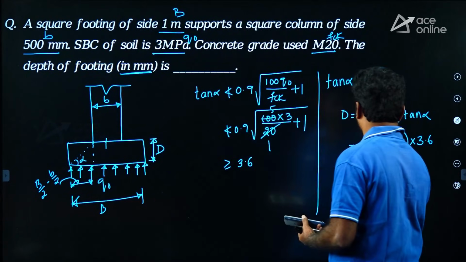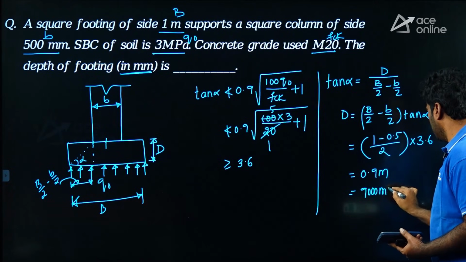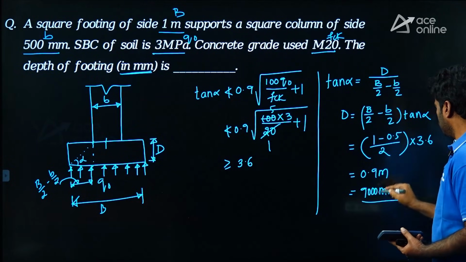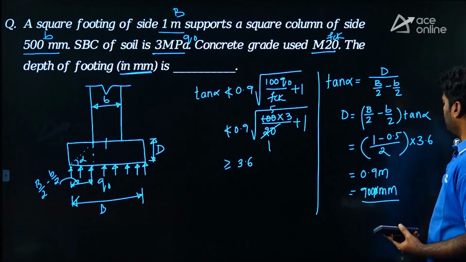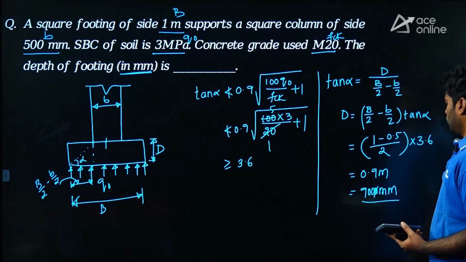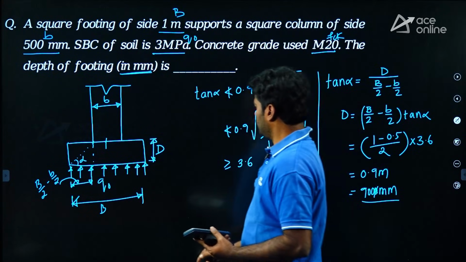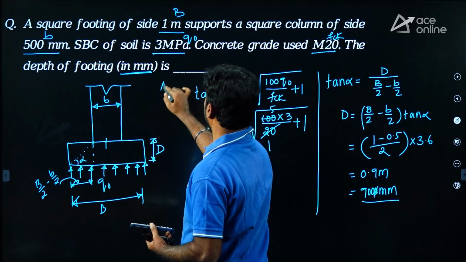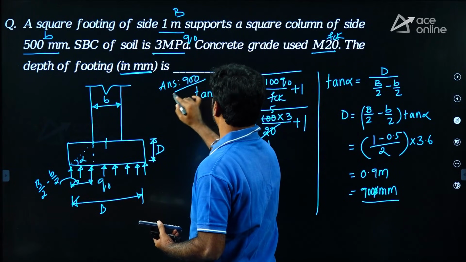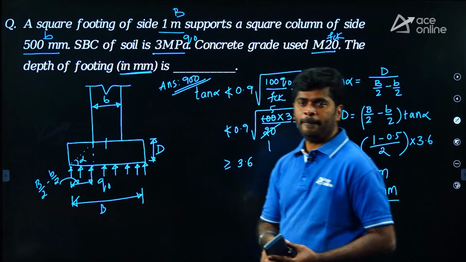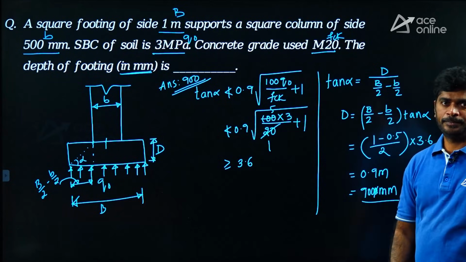Let us multiply with 1000, since 1 meter equals 1000 mm. You will get 900 mm. For this question, the answer is 900. Okay? Right. Next question.